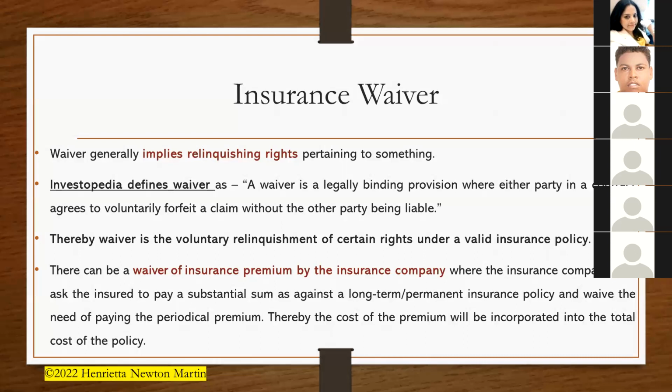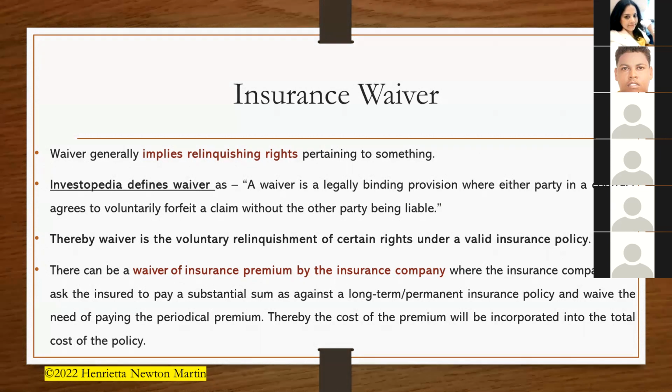So having set the perspective, let us move forward and see what the slides have to offer us. So here, insurance waiver. Here, waiver generally implies relinquishing rights pertaining to something. And Investopedia defines waiver as a legally binding provision where either party in a contract agrees to voluntarily forfeit a claim without the other party being liable. So thereby, waiver is a voluntary relinquishment of certain rights under a valid insurance policy.